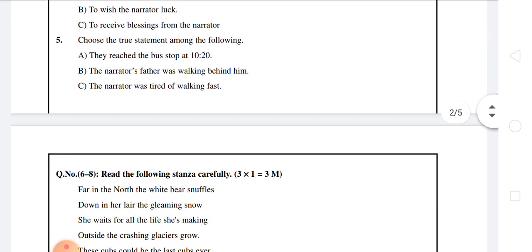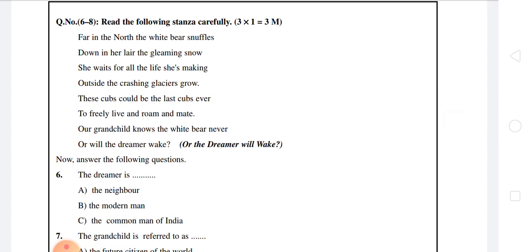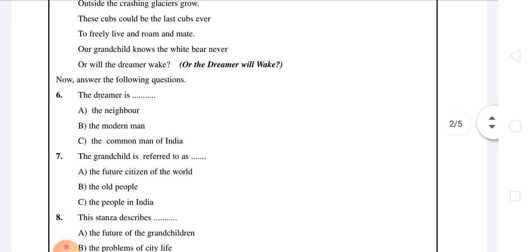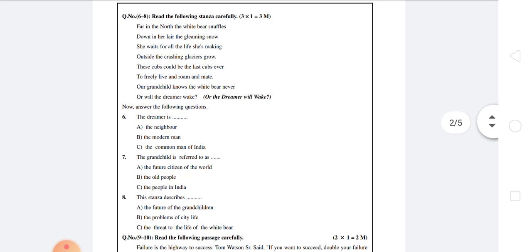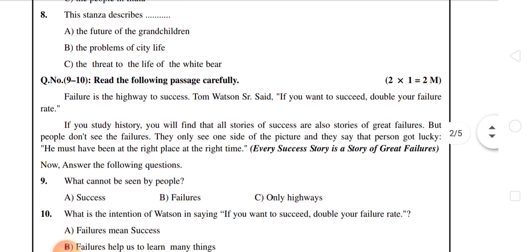After this, questions 6, 7, 8. Here also it says read the following stanza carefully. These questions may come from B reading of any lesson in our textbook. Here he has given one poem, On the Dreamer Will Wake. It is one of the poems we have in our English textbook. Here also 6, 7, 8 questions, each carrying 1 mark, 3 into 1 is equal to 3 marks. We should read that poem carefully and answer correctly. Otherwise, we won't get marks properly.